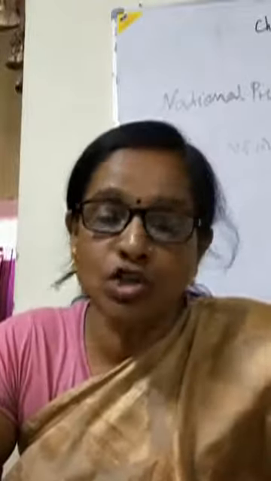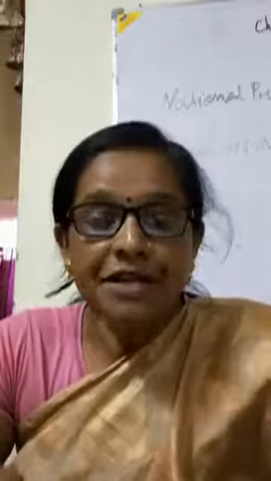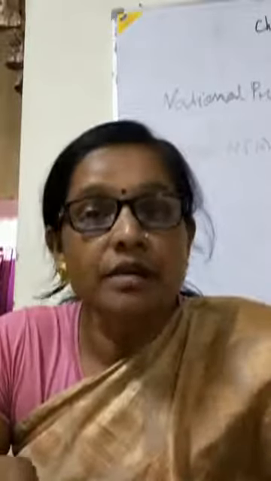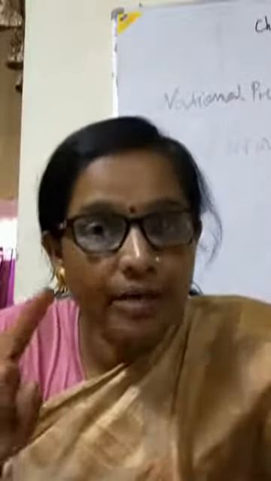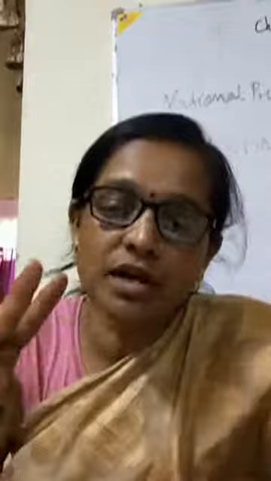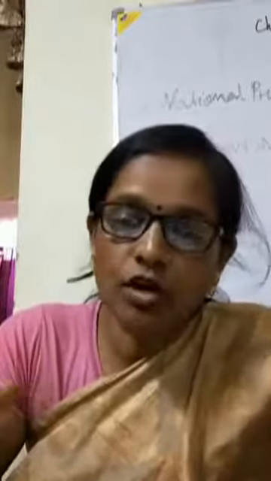Come to the composition of the Election Commission. Under the Election Commission, there are three important members. In the Election Commission, how many members are there? Three. One, Chief Election Commissioner, and two, Election Commissioners. Is it clear to all of you? So that is the composition of the Election Commission.